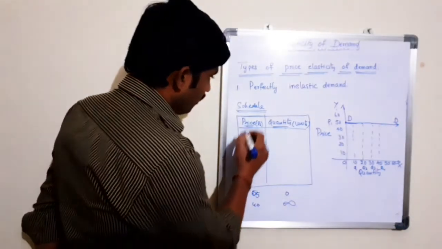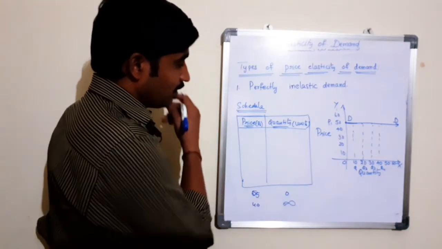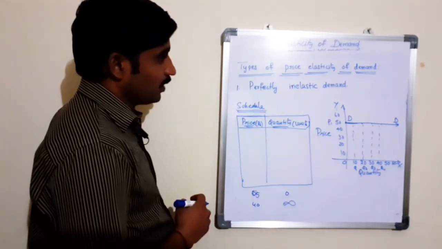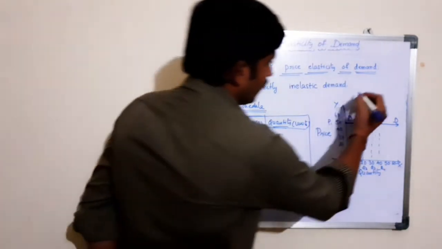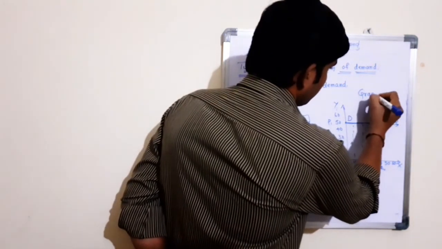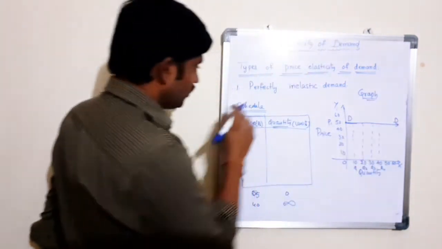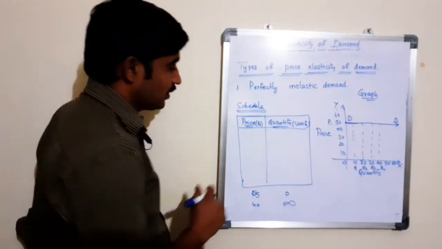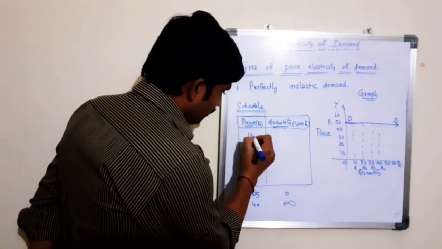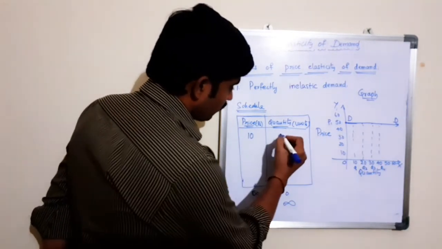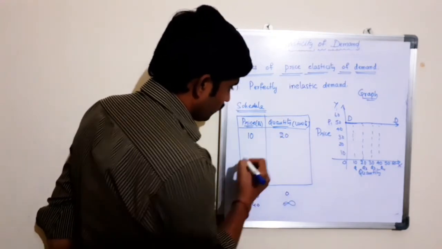For example, here we can explain with the perfectly inelastic demand schedule and the graph. In the schedule, the price of the product is 10 rupees, where the quantity demanded is 20 units.